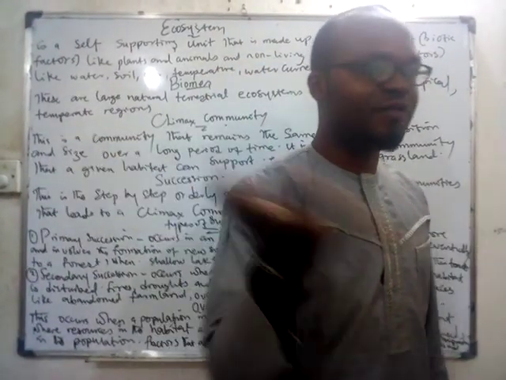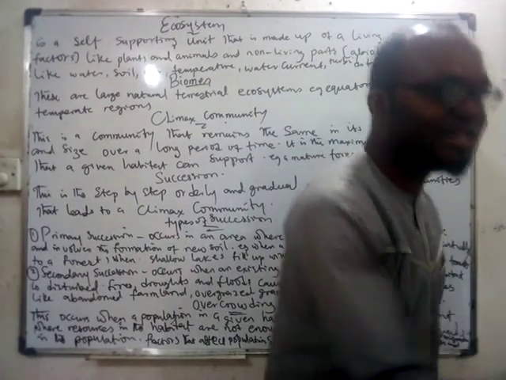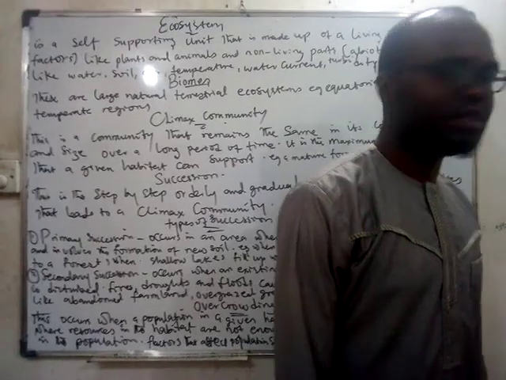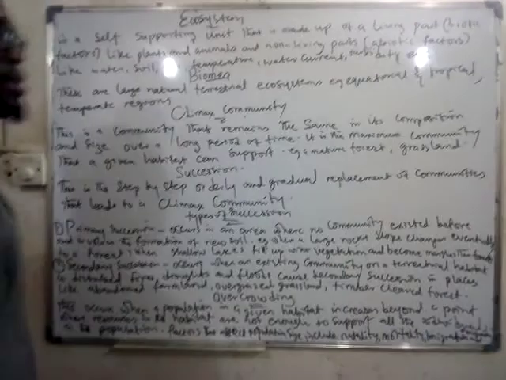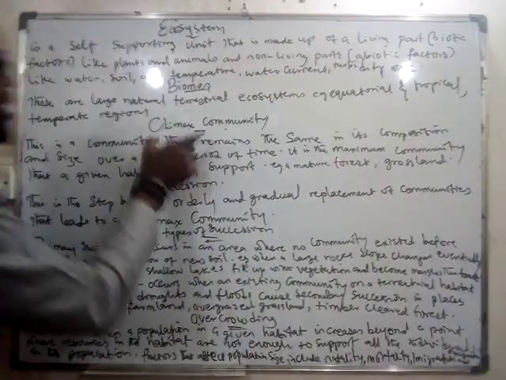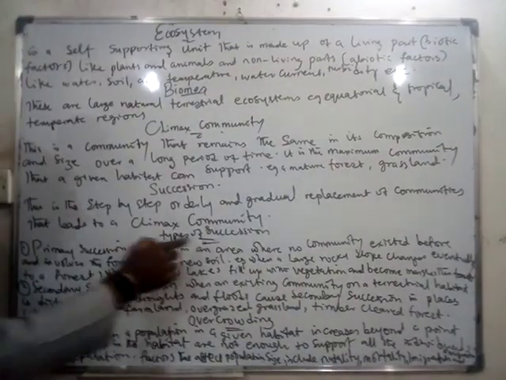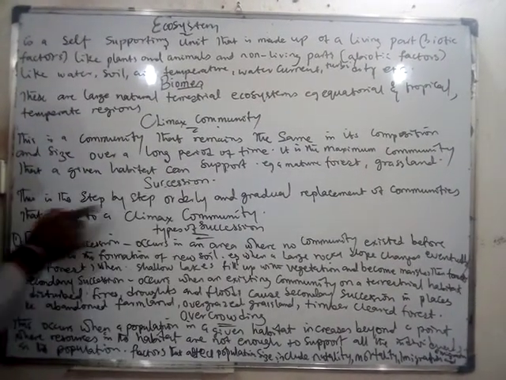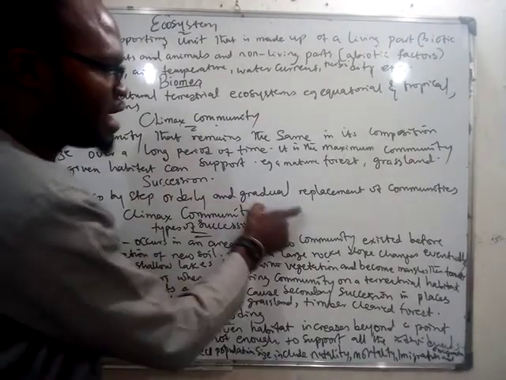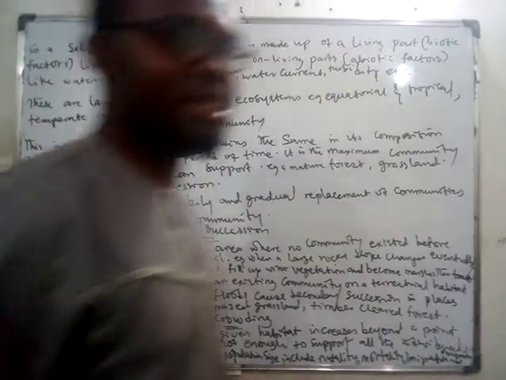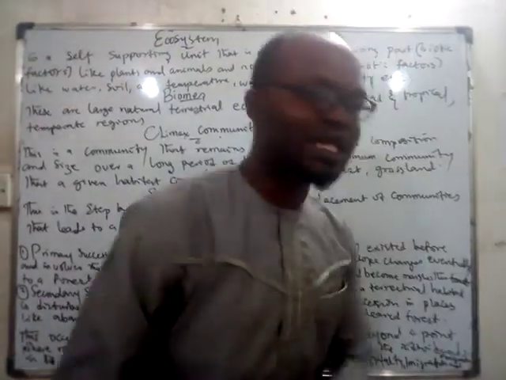When there is deforestation, when people come and start cutting timber from the forest, what will happen? The community there will be destroyed. Then you are not going to have a climax community. But the destruction or step-by-step changing of this community is what we call what? Succession. So what is succession? Succession is the step-by-step, orderly and gradual replacement of communities that leads to a what? Climax community.